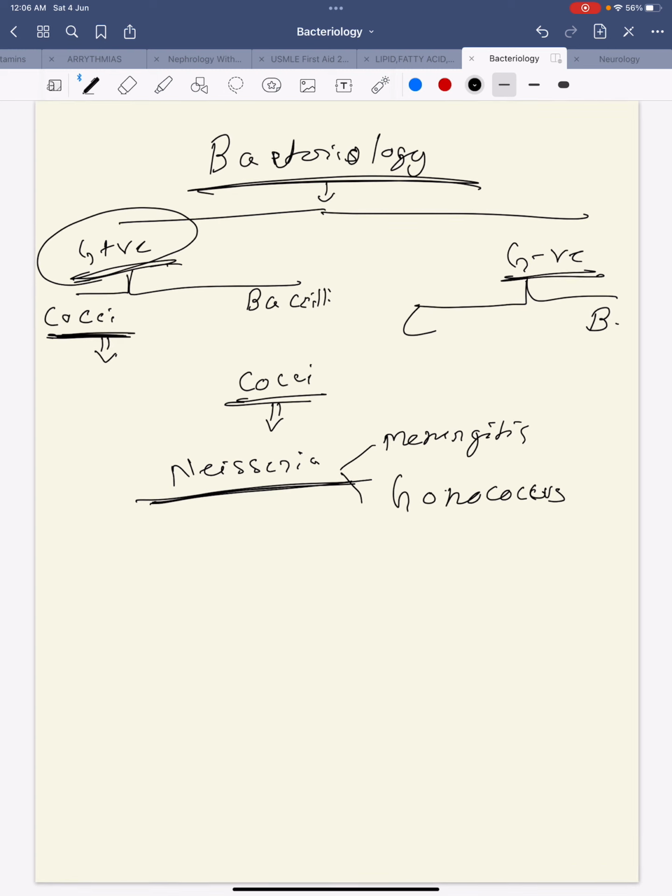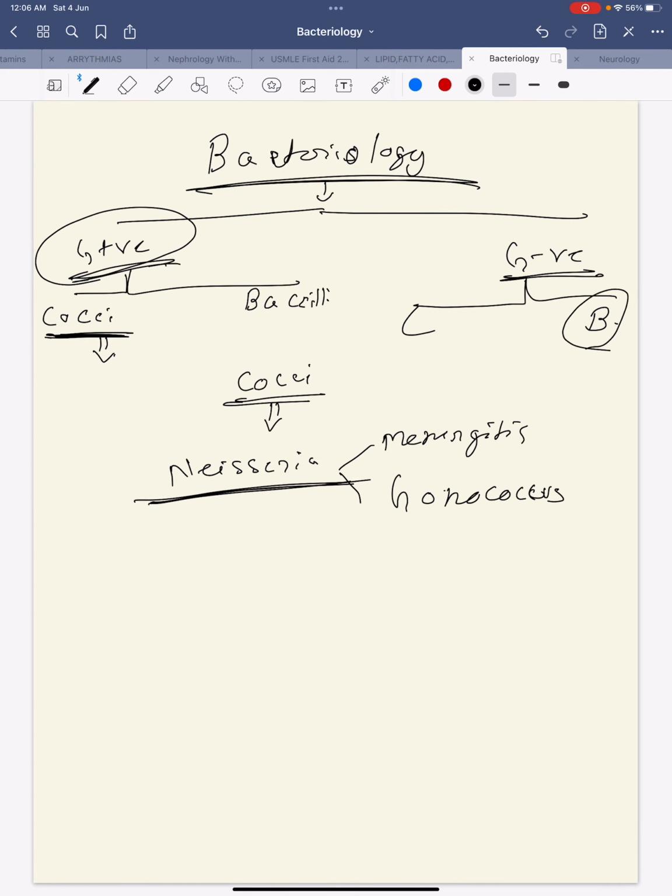Now the bacilli, more are there. So how to remember bacilli? Actually gram-negative bacilli are 5 types. How I remember, that is what I am going to tell you. So I divided into 5 groups, 1, 2, 3, 4 and 5. The first is they are comma shaped. The second is spiral shape.